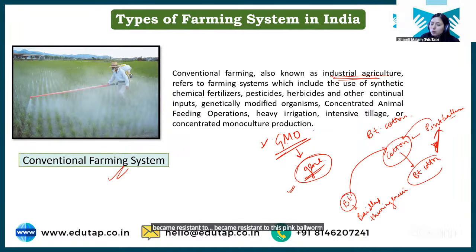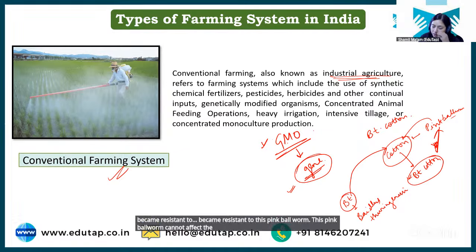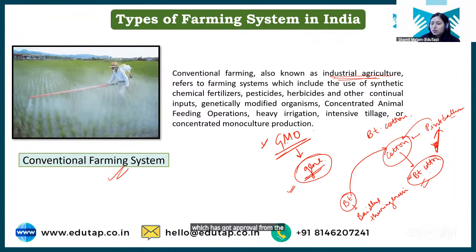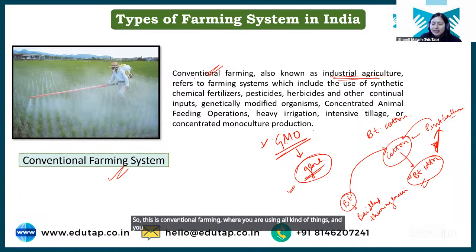The pink bollworm cannot affect the BT cotton, right? So this is basically the story of BT cotton, and this is the only crop which has got approval from the government for commercial production. Clear? So this is conventional farming where you are using all kinds of things and you are not taking care of the environment. You are not concerned about what impact it can cause to the environment, right? So that is the conventional farming system.